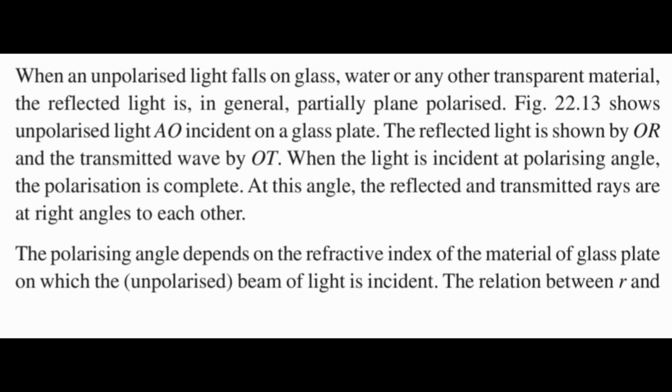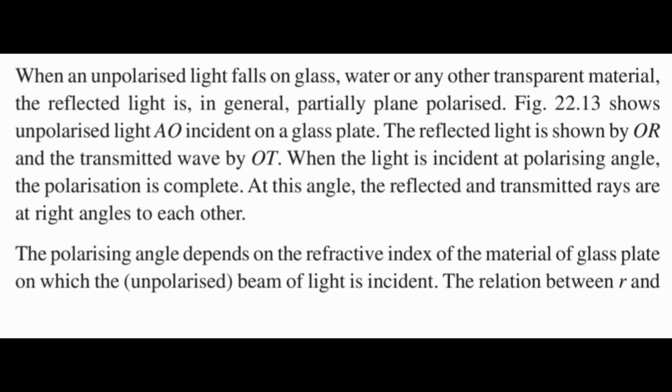When unpolarized light falls on glass, water or any other transparent material, the reflected light is in general partially plane polarized. Unpolarized light AO is incident on a glass plate. The reflected light is shown by OR and the transmitted wave by OT. When the light is incident at the polarizing angle, the polarization is complete. At this angle, the reflected and transmitted rays are at right angles to each other.